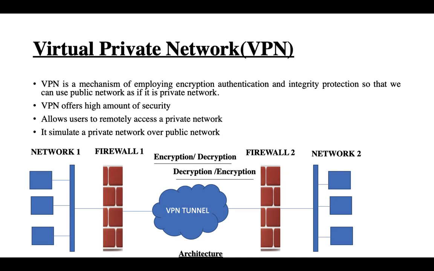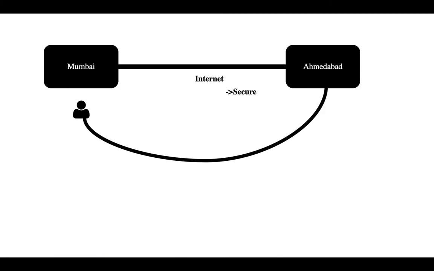Suppose the Mumbai office has an IP address and it sends data to the Ahmedabad office. So I consider IP address A as the Mumbai office and IP address Z as the Ahmedabad office. We can call it source to destination. Now the source wants to send the data to the destination.